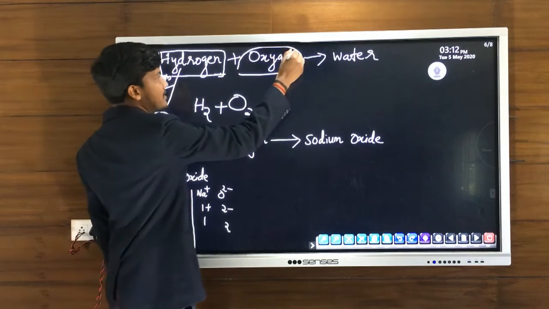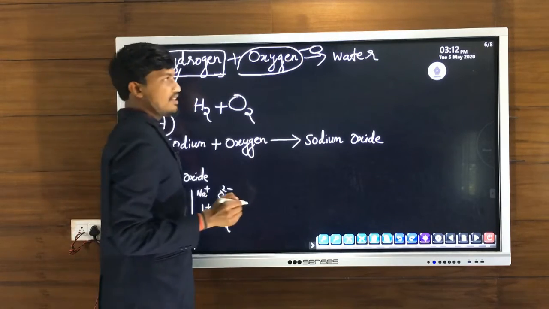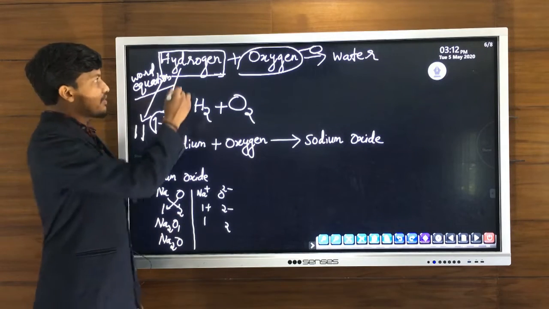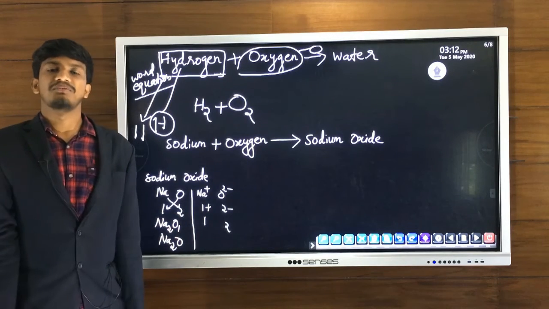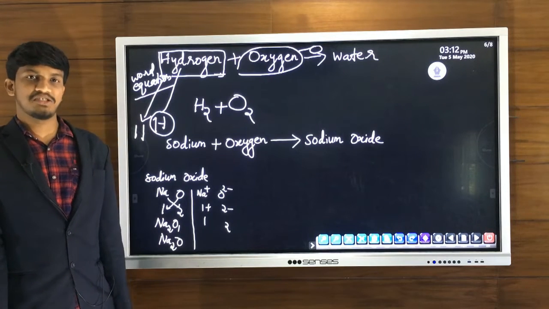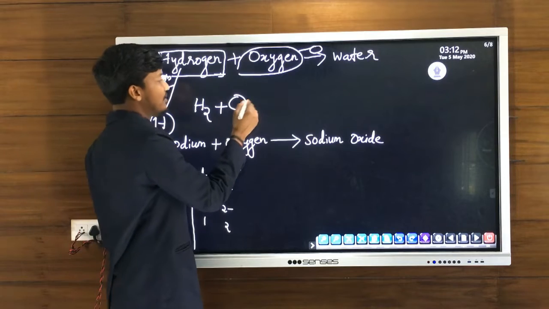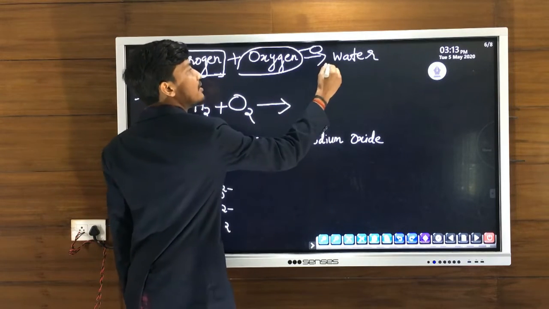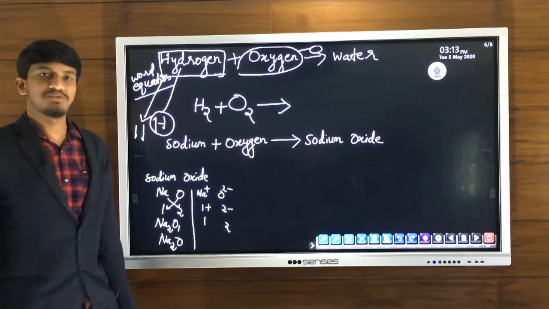Oxygen, its symbol is O, but it is not the stable form of oxygen. We have studied that hydrogen, oxygen, nitrogen, fluorine, all these non-metal atoms exist in diatomic state. So oxygen we have to write O2. Then arrow mark, we have only one product, water.